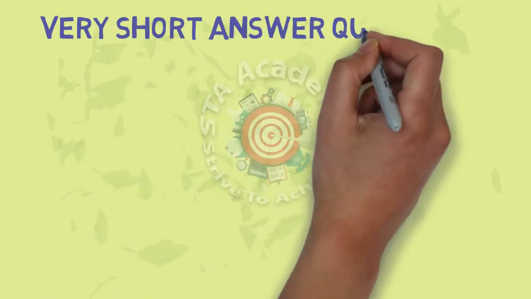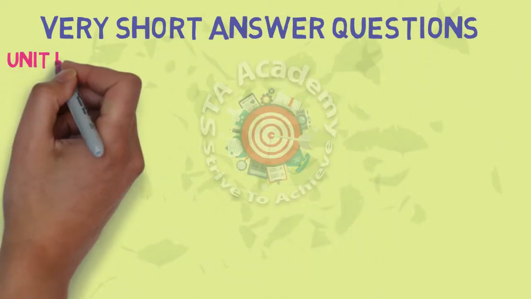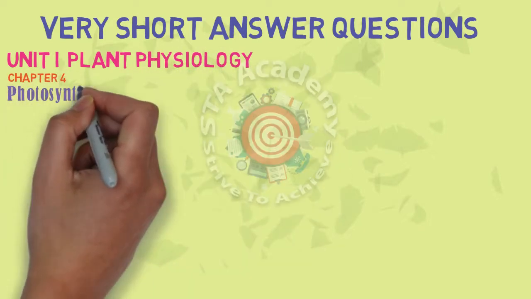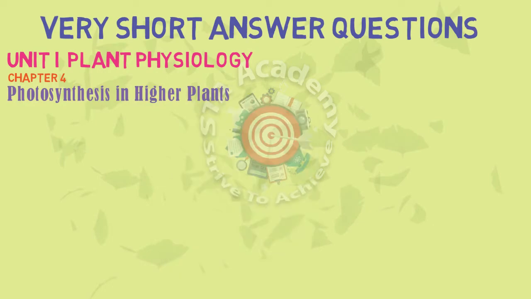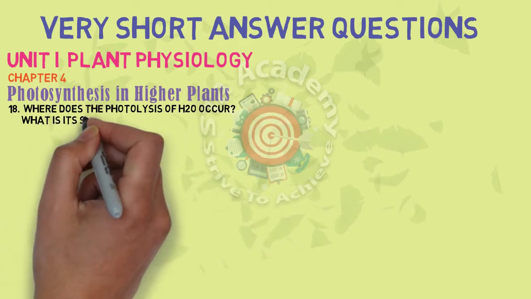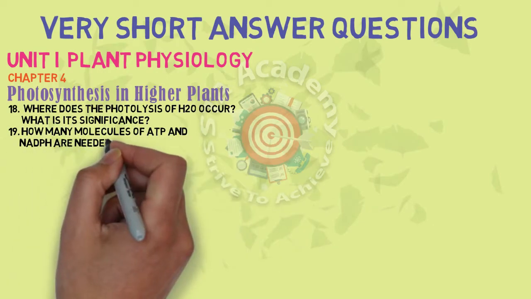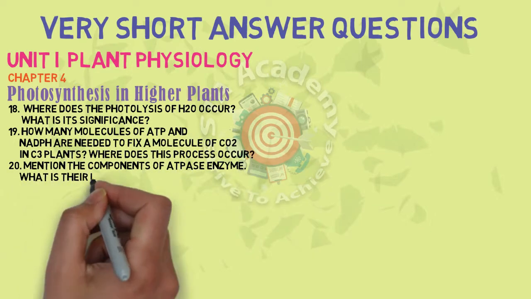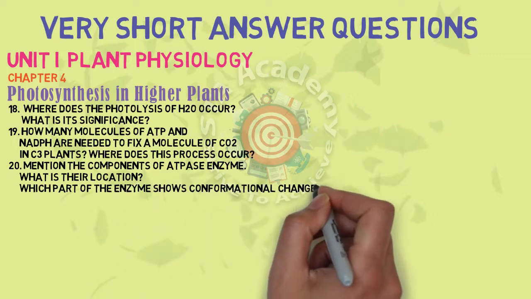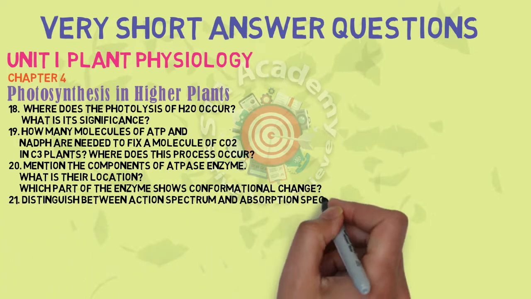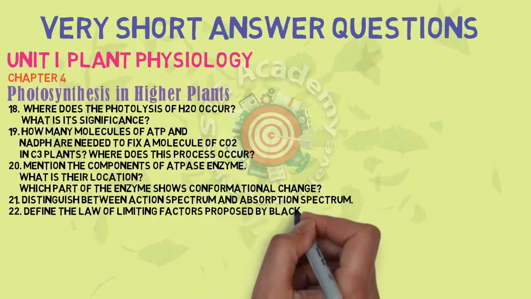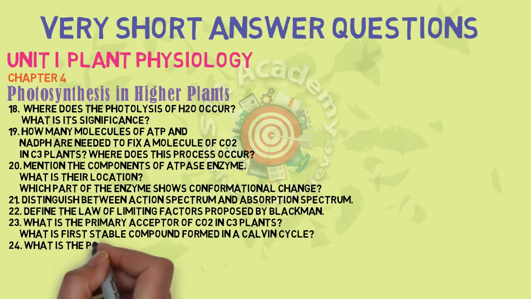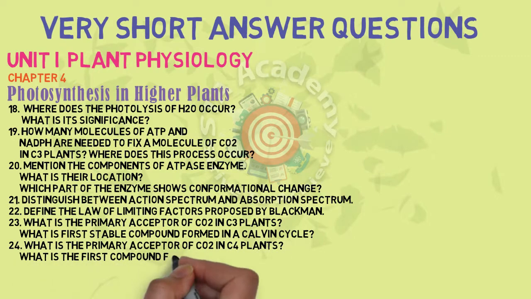Let us see the VSAQs from this same chapter. I have given from 18 to 24. These are very important VSAQs that will definitely fetch you good marks from this chapter. The first, 18th, is how does the photolysis of H2O occur. 19th is how many molecules of ATP and NADPH are needed to fix a molecule of CO2 in C3 plants. 20, 21, 22, 23, 24, these are all very important VSAQs.